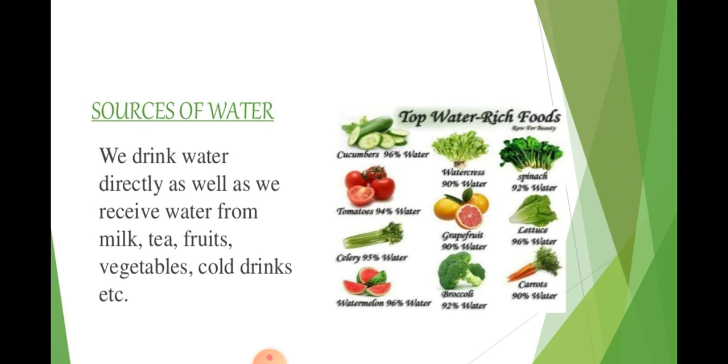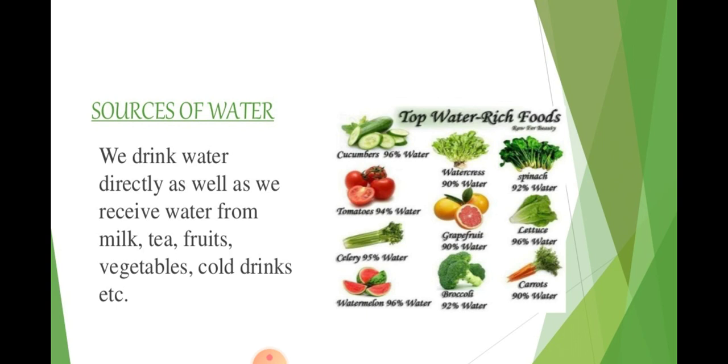We drink water directly, as well as we receive water from milk, tea, fruits, vegetables, cold drinks, etc. That means we can take water directly, and also with water-rich fruits, water-rich vegetables, cold drinks and milk. These all are other sources of water.